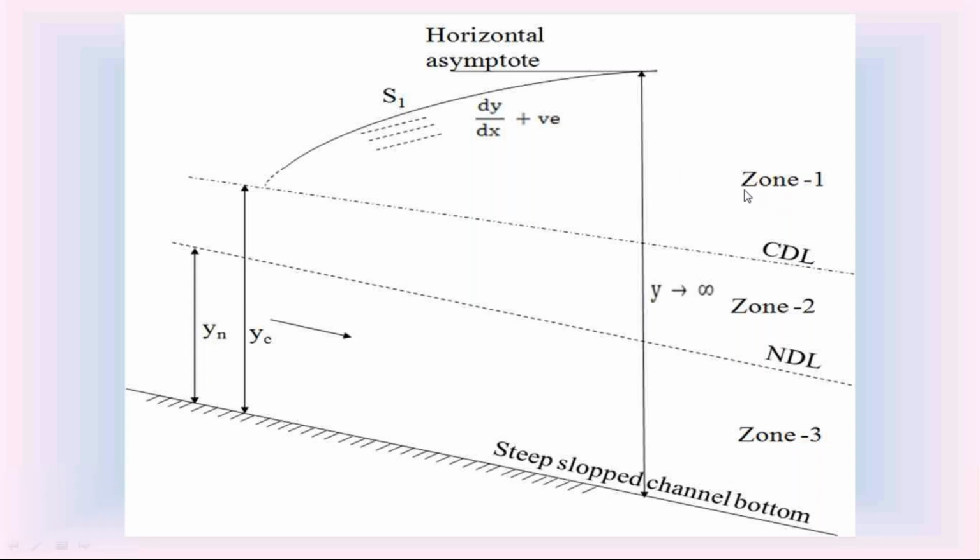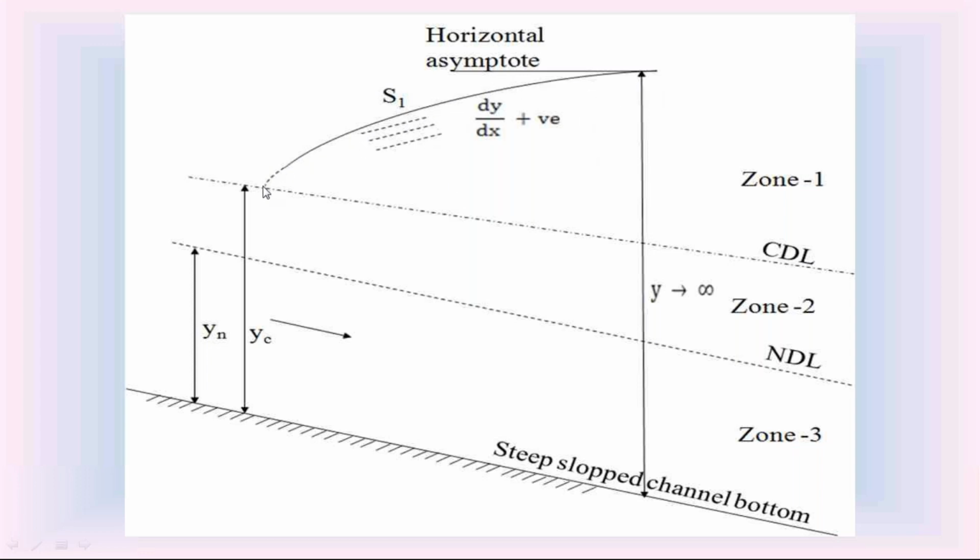Since the slope is positive, the S1 water surface is a rising water surface. It is rising from upstream to downstream.